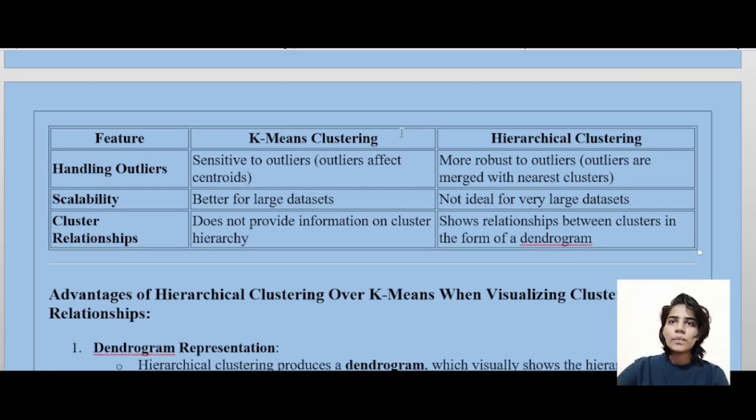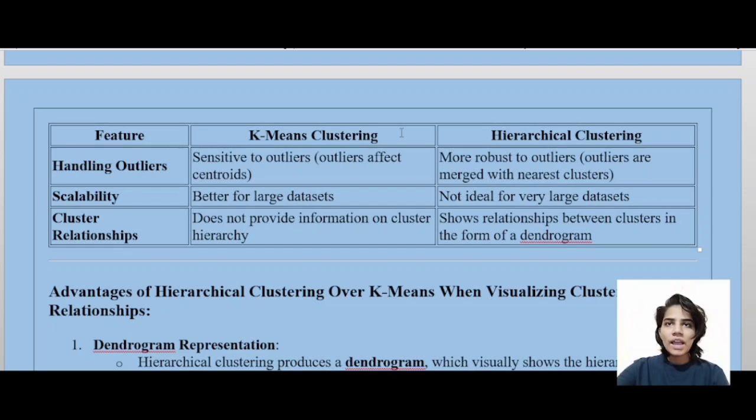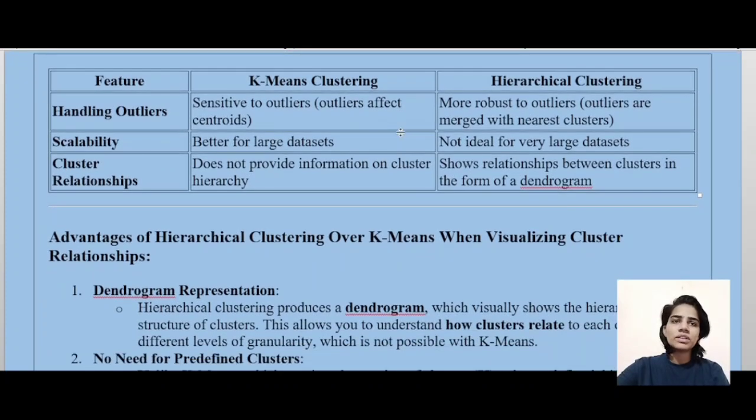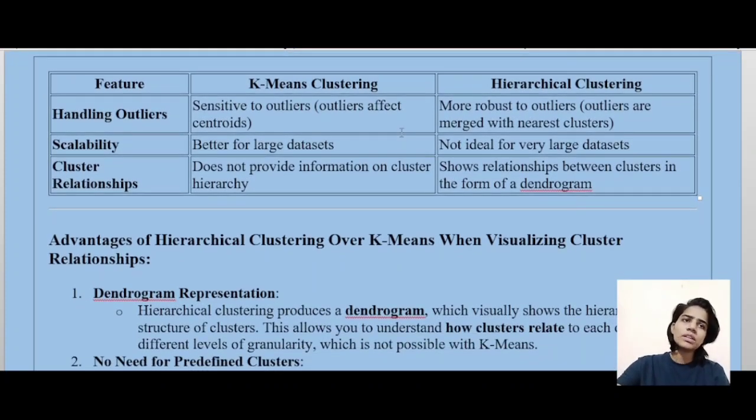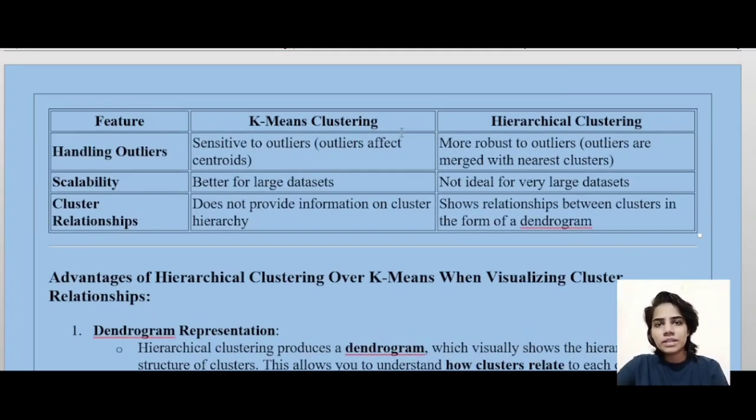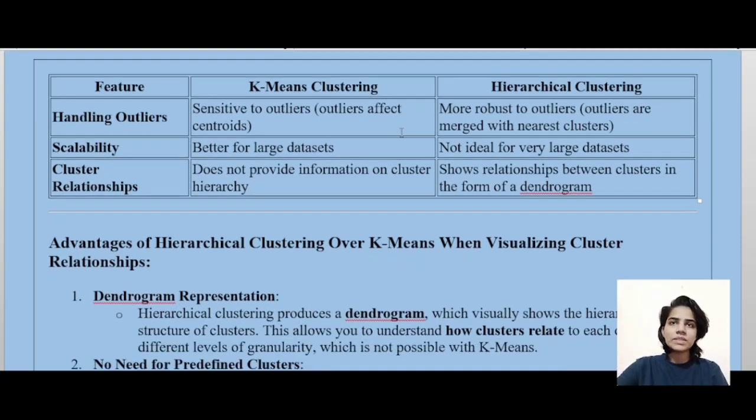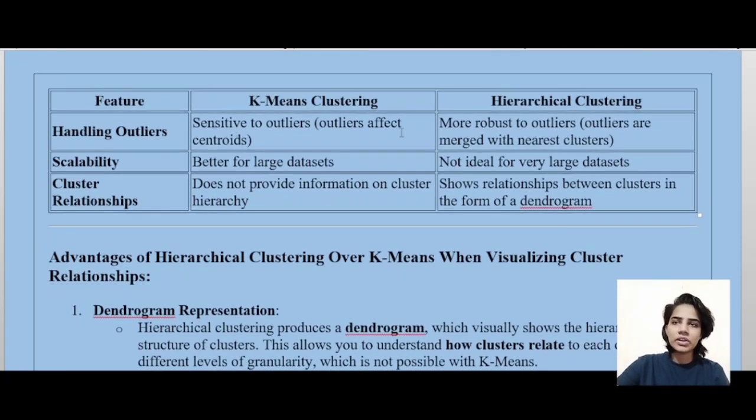Okay, with scalability, k-means clustering is better for large data sets, but hierarchical clustering is not ideal for very large data sets. So next is cluster relationships. K-means does not provide information on cluster relationships, while hierarchical shows relationships between clusters in the form of a dendrogram. So those are some differences between k-means clustering and hierarchical clustering.